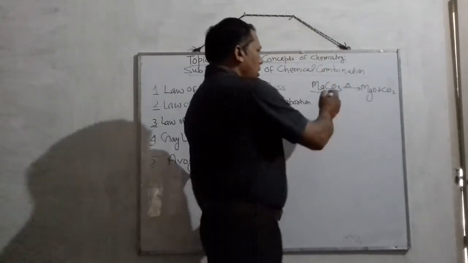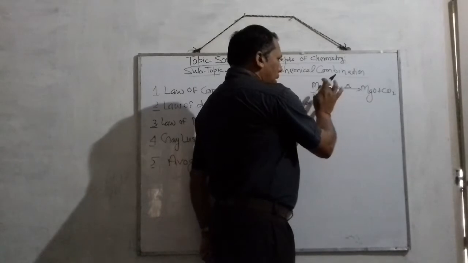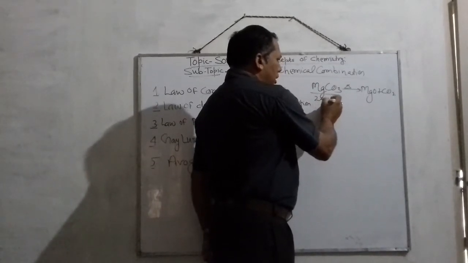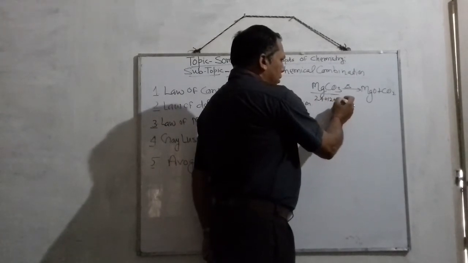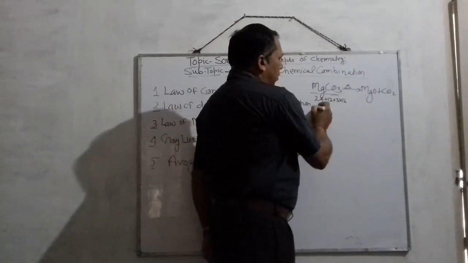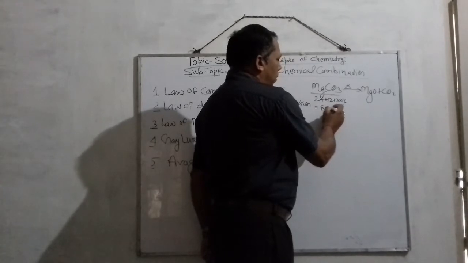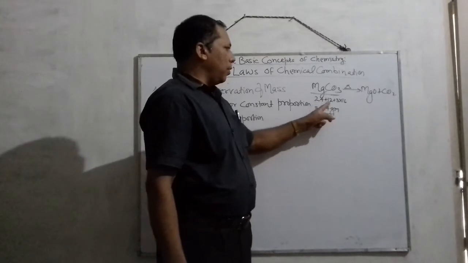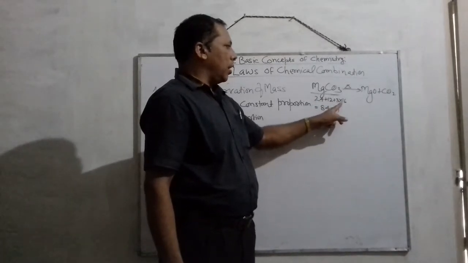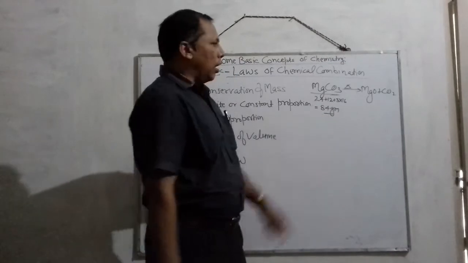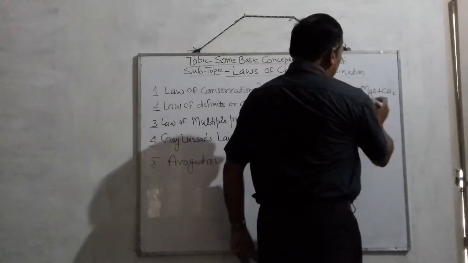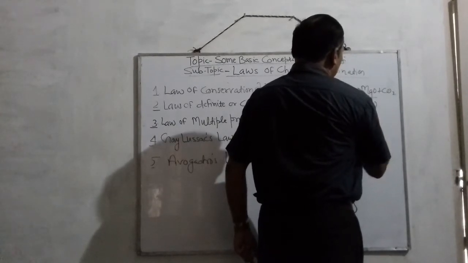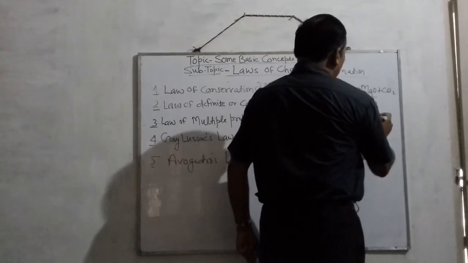So the mass of magnesium carbonate will be: magnesium 24, carbon 12, oxygen 48. Suppose representing in gram, 24 plus 12 is 36, plus 48 is 84. And MgO is 24 plus 16, that becomes 40 gram.